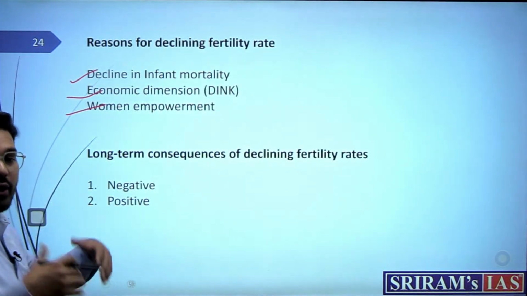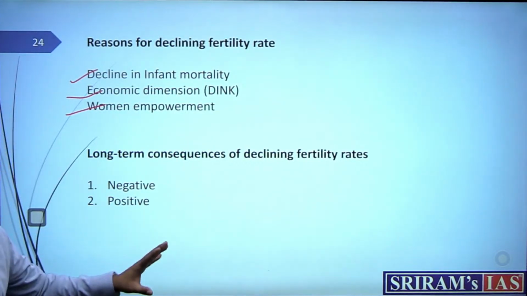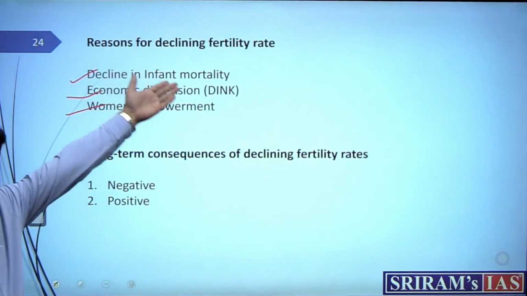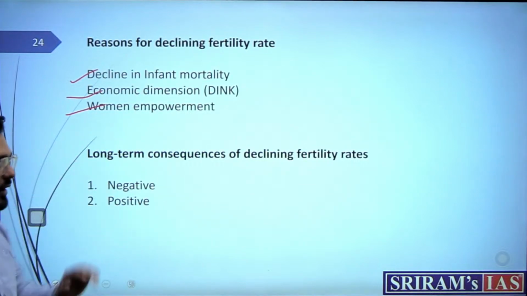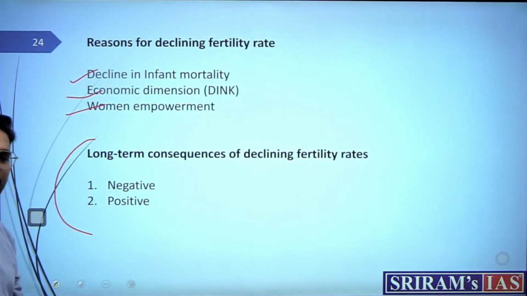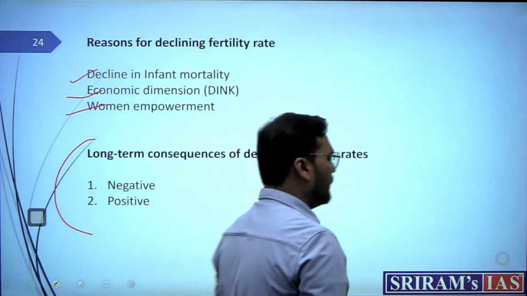Now, before that, you can also mention somewhere, because this is a 10 marker, that it will have some negative and positive aspects also. What can be the positive? Tell me first. What can be the positive?